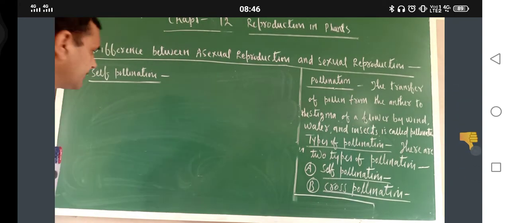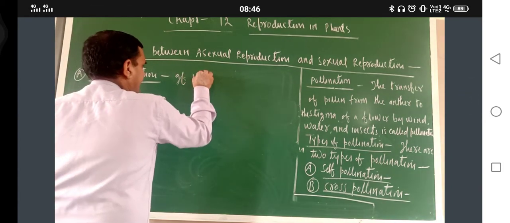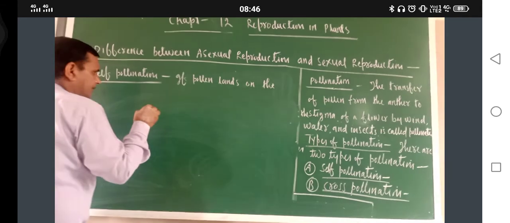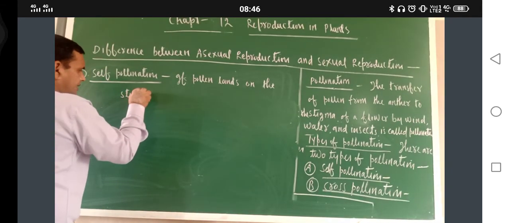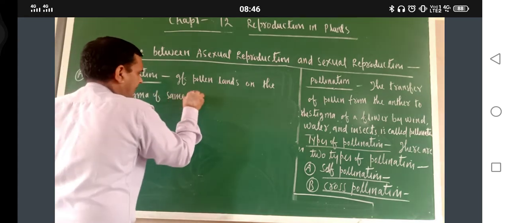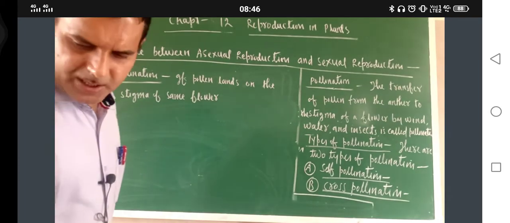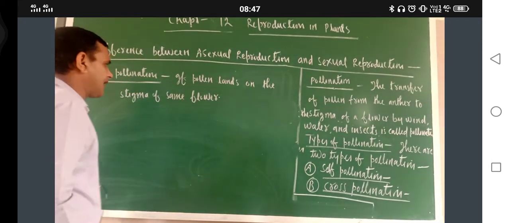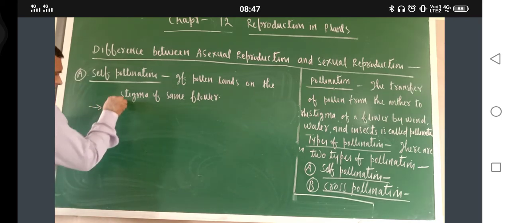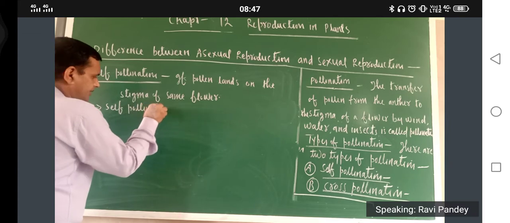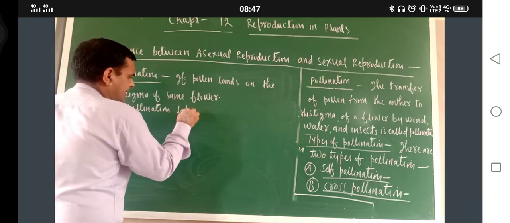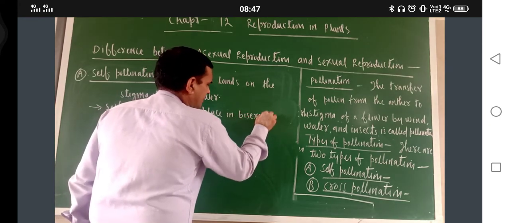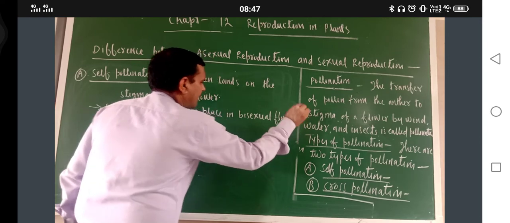If pollen lands on the stigma of the same flower, self pollination takes place in a bisexual flower.